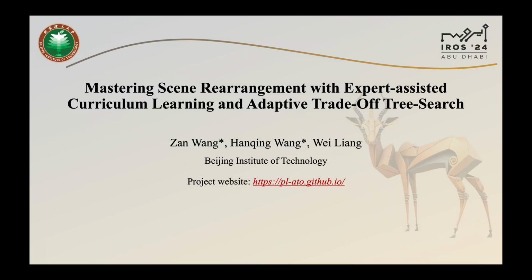In this work, we focus on the Scene Rearrangement Planning (SRP) task. To address this challenge, we introduce an expert-assisted curriculum learning paradigm for training a policy network and an adaptive trade-off tree search strategy to enhance the efficiency of Monte Carlo tree search.